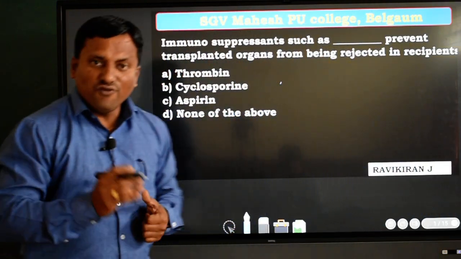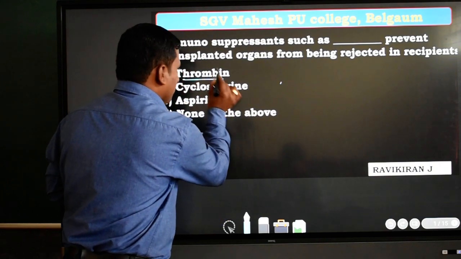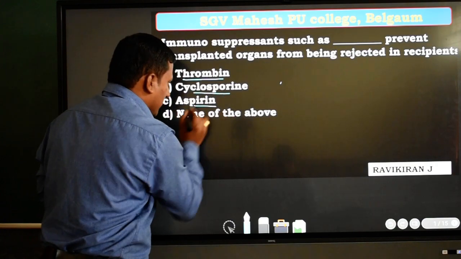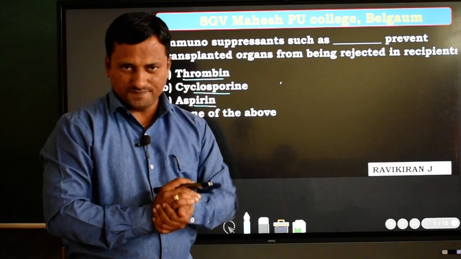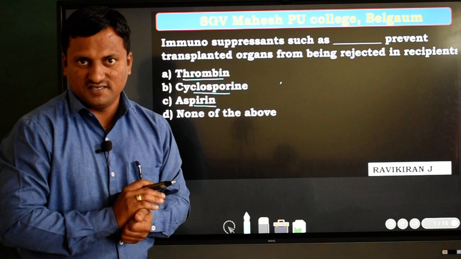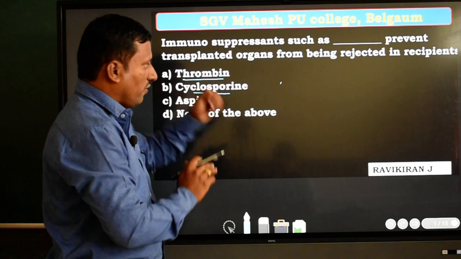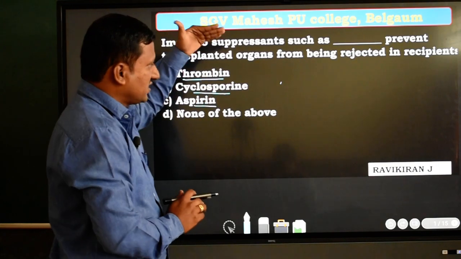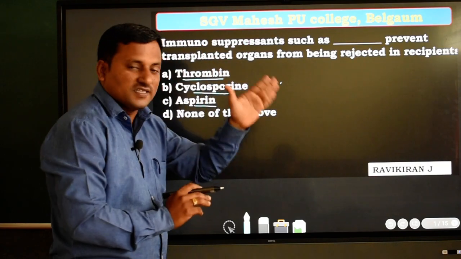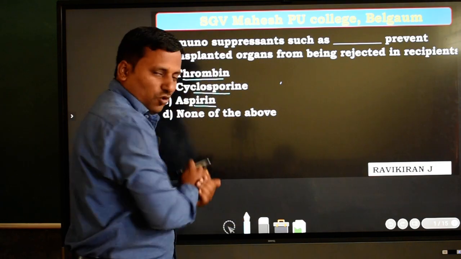Here they are going to give four options. The first option, you must remember, is thrombin. The second one is cyclosporine, the third one aspirin, and the last one is none of the above. Here, in these four options, first we are going to discuss each, and after that we are going to see which answer is correct. So first, thrombin.